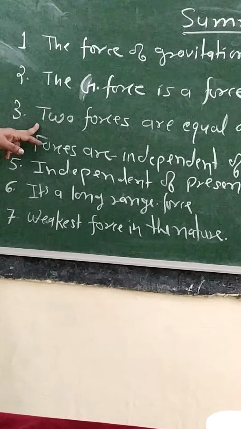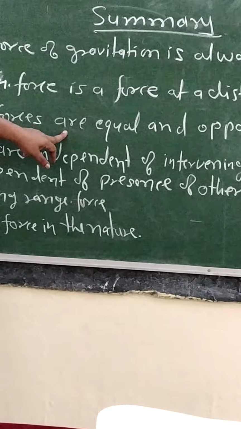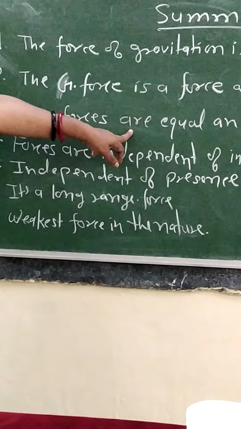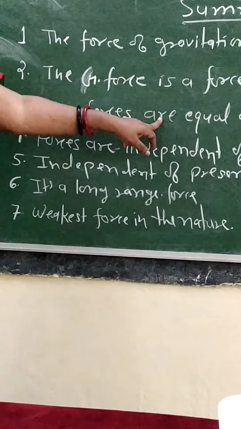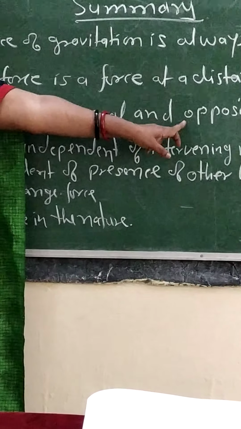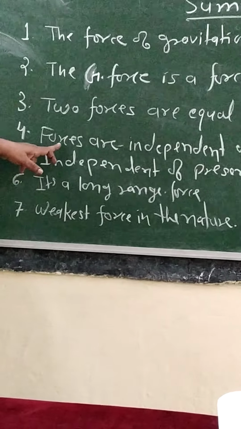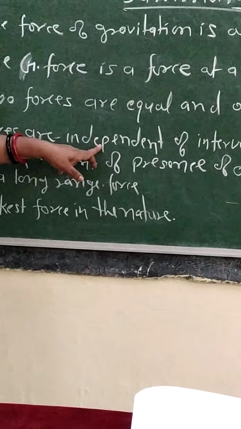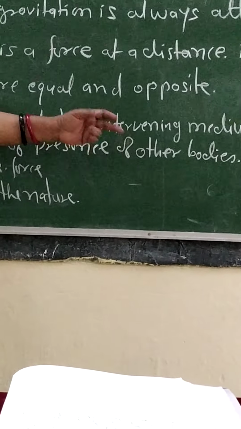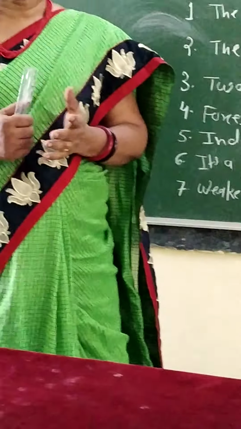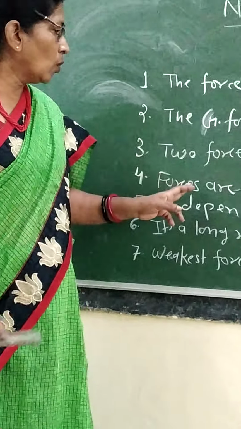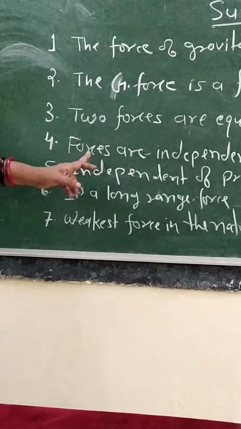What is the third point? The two forces are equal and opposite. When two bodies are there and there is a force of attraction between them, the force is of equal magnitude but in the opposite direction. What is the next point? Forces are independent of the intervening medium. If there are two bodies and in between them there is a vacuum or it is filled with the ocean, there is no effect on these forces.